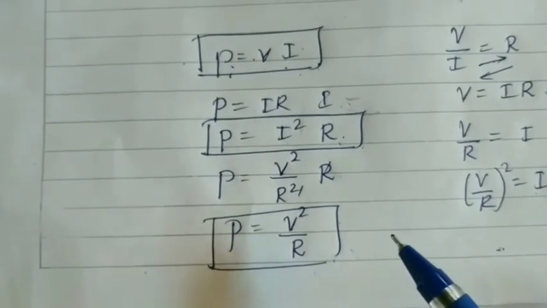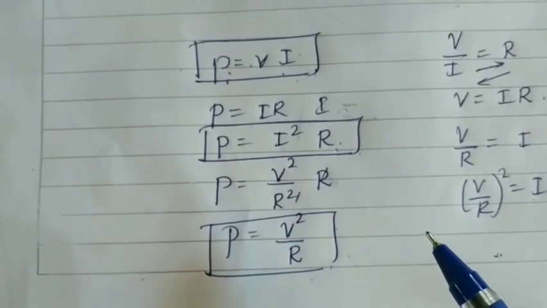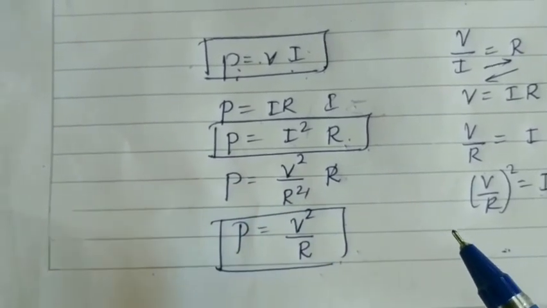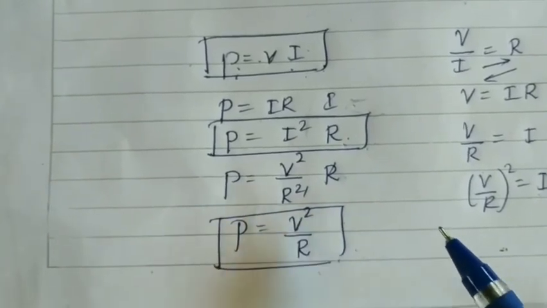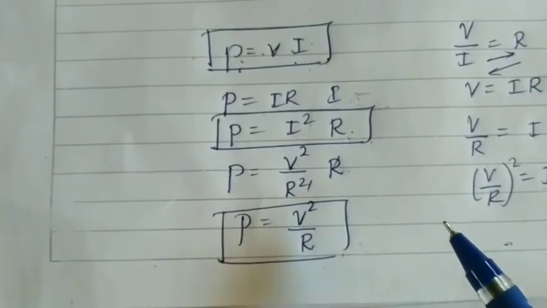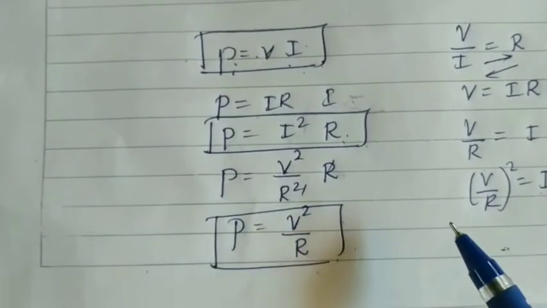Okay children, listen, electric power is the electrical energy dissipated or consumed in an electric circuit. This is termed as electric power.